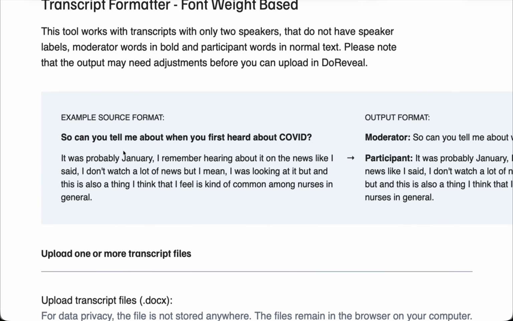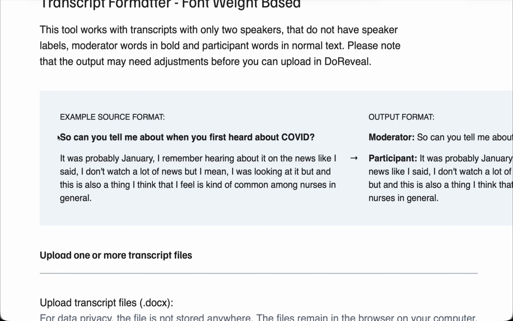Font weight based format looks like this. In this case, there are no labels for the speakers, the moderator and the participant, but the moderator's words have been marked in bold, kind of like a heading in a document. Now this naturally only works for an IDI, because if there are multiple respondents, then we do need speaker labels to know how to differentiate them.